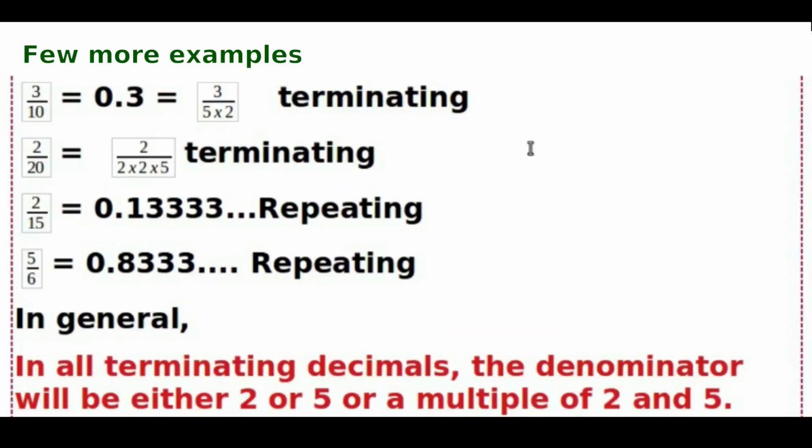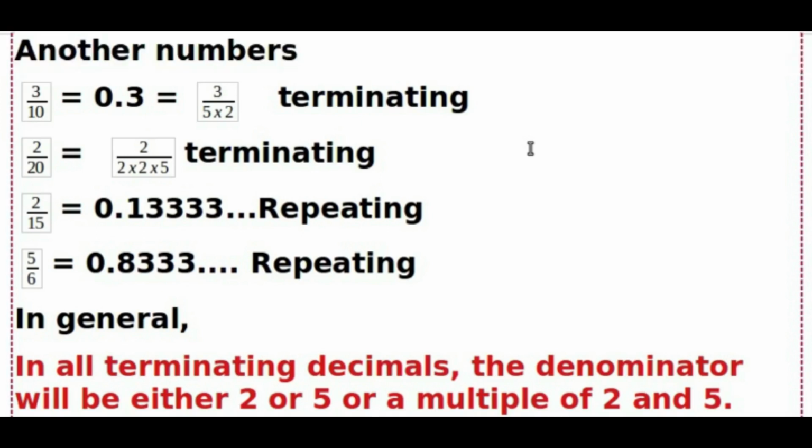We can consider a few more numbers. 3 by 10 is equal to 0.3, and 10 we can write as 5 times 2. It is terminating. The second fraction, 2 by 20: 20 we can write as 2 times 2 times 5. 2 divided by 15 is equal to 0.13333, but this is repeating. And 5 by 6 is equal to 0.8333, where 3 is repeating.